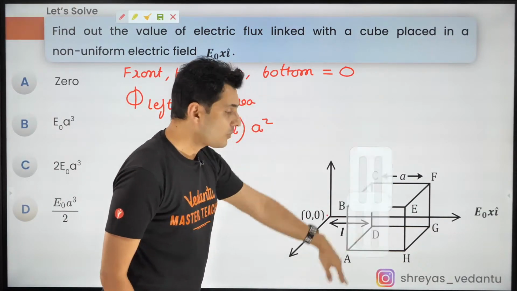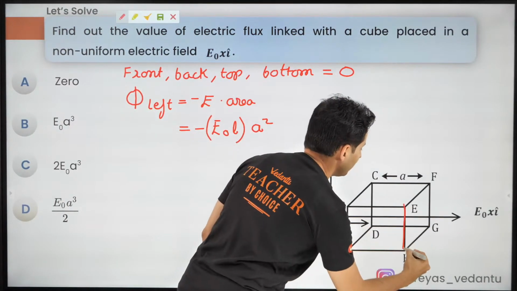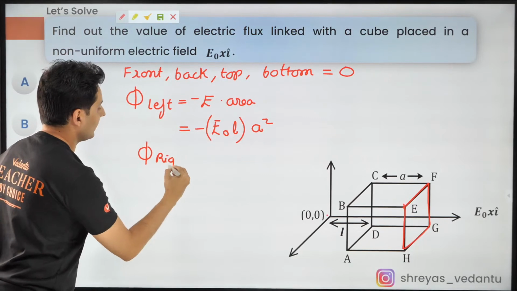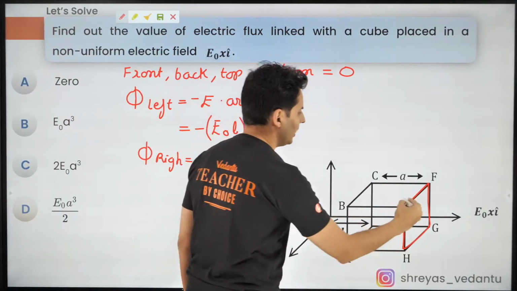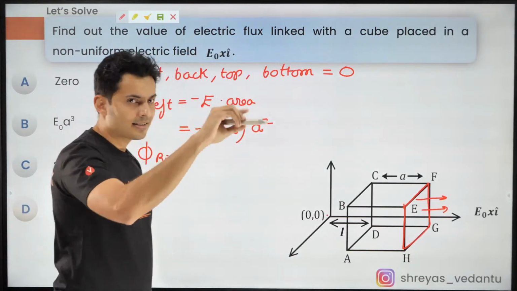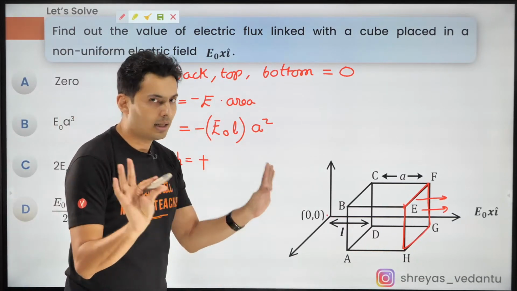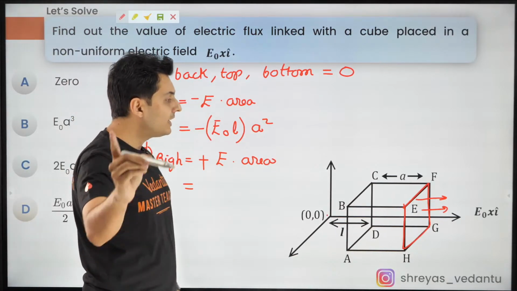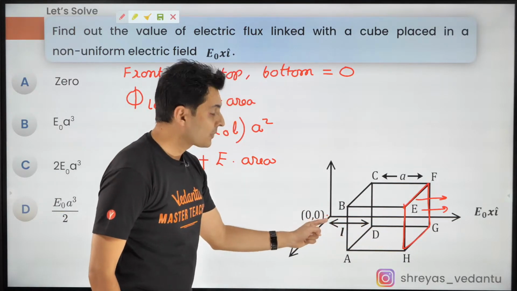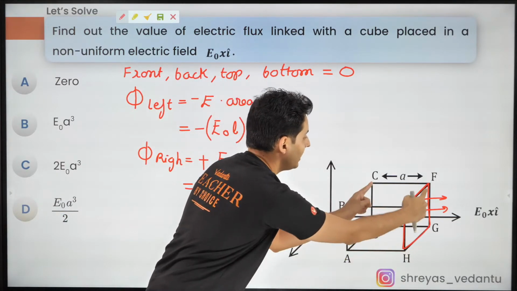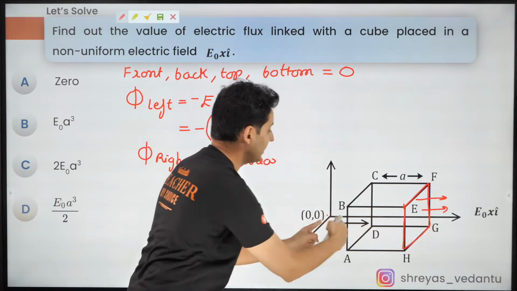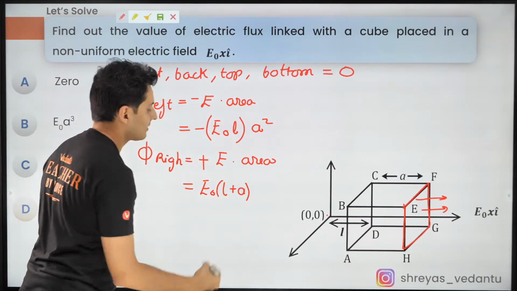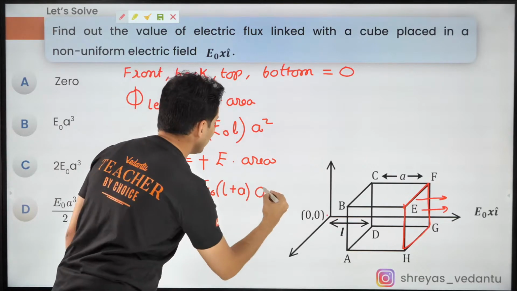Cool. Now, going similarly to the right side, let's think about the right flux. So flux on the right side will be, first of all, the field is coming out, so it must be positive. Next, it will be field again multiplied by area. So what is the field value? Careful, the value of x is L plus A, because this face is at a distance of L plus A. So it will be E naught into L plus A, and into A square.